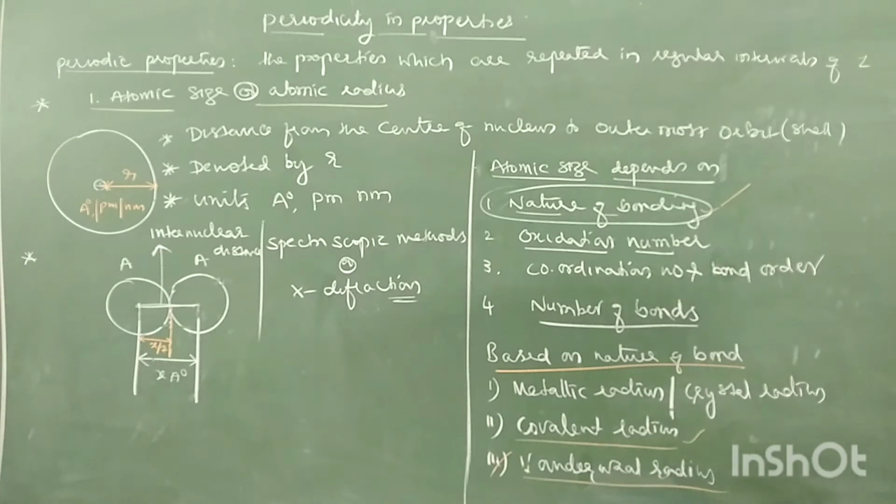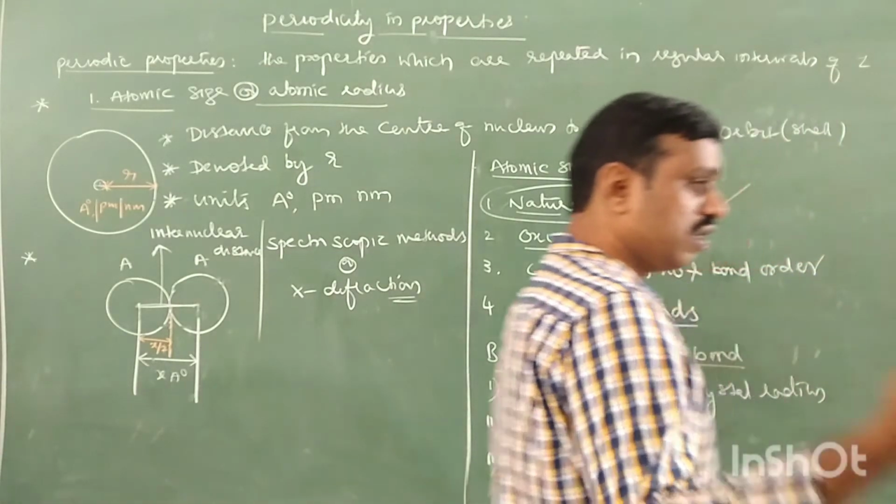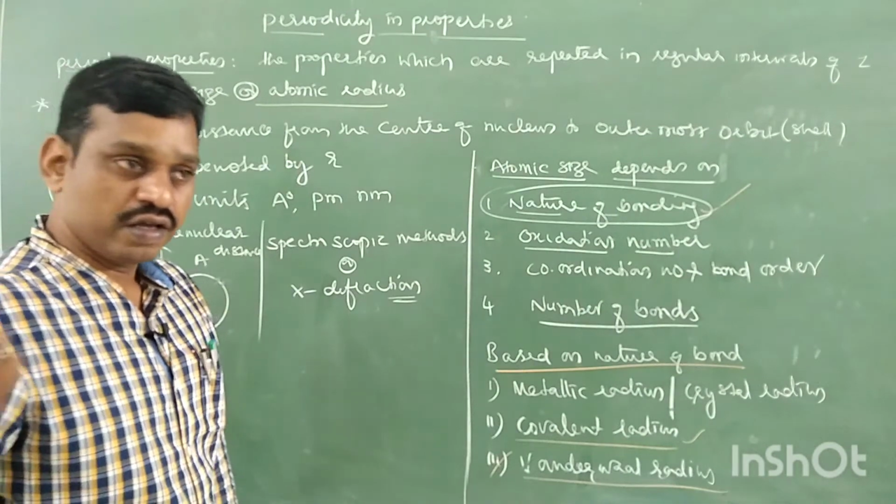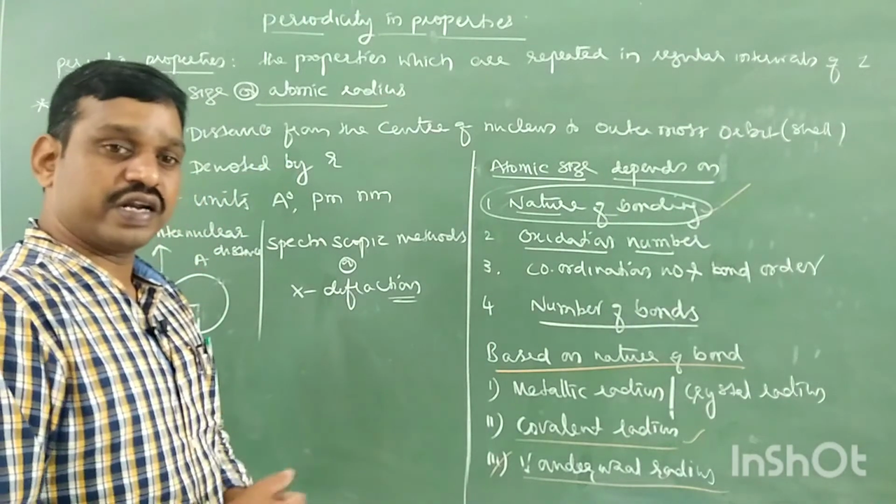Van der Waals radius is measured in molecules having van der Waals bond. Right? It is measured in molecules having van der Waals bond, and it is also measured in noble gases, because noble gases have van der Waals attractions.